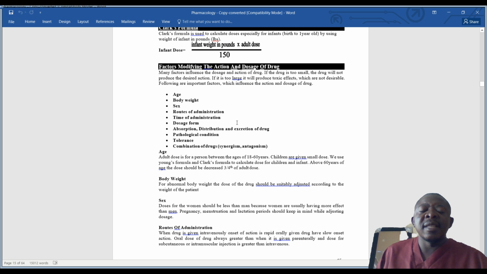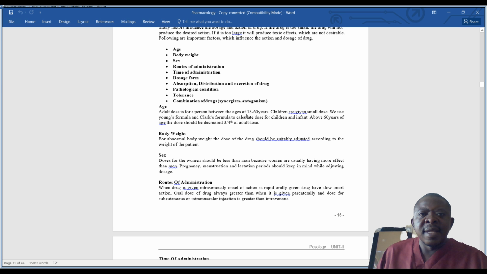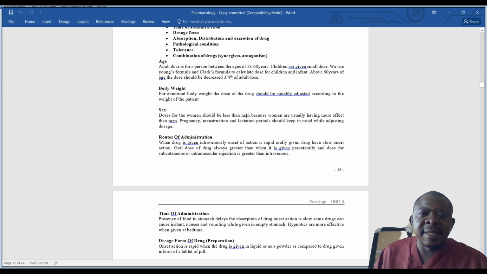Now, let us expand these modifying factors that may affect the dosage of a drug. Let us discuss them in detail. So when we talk of age, adult dose is for a person between the ages of 18 to 60 years. Children at even small doses. We use Young's formula and Clark's formula to calculate dose for children and infants. Okay, so we are using Young's formula for children, Clark's formula for infant, respectively.